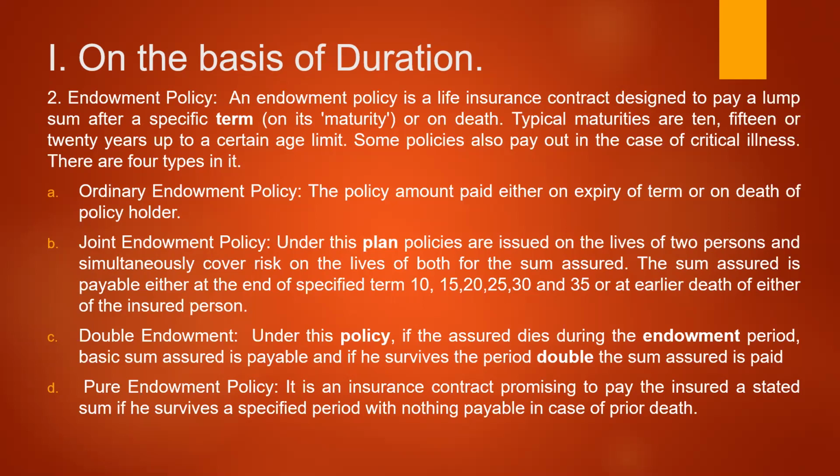Say, for example, the sum assured is 10 lakhs. If he dies after the 10th year, his family dependents are paid 10 lakhs. Suppose the term of the policy is 50 years, and he does not die within 50 years and survives after the 50th year also, he will be paid double the amount. If it is a 10 lakh rupees sum assured, he will be paid 20 lakh rupees. It is an additional gain that he gets because of his good health and survival benefits. So this is the nature of the double endowment policy.